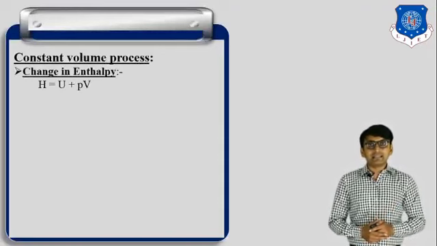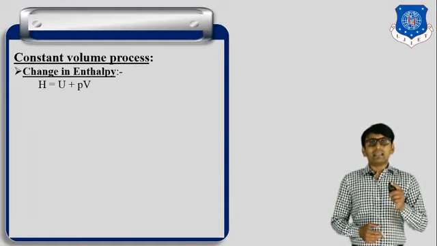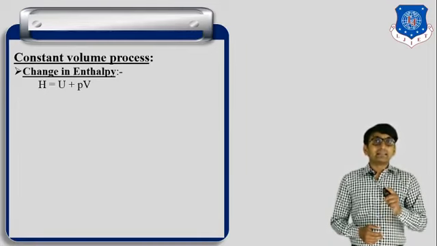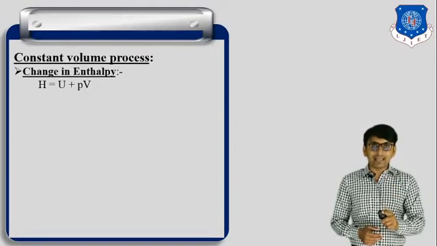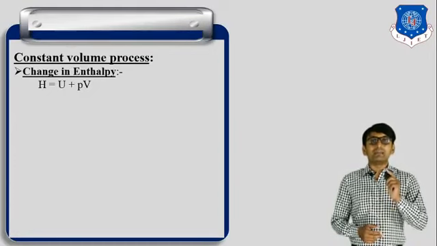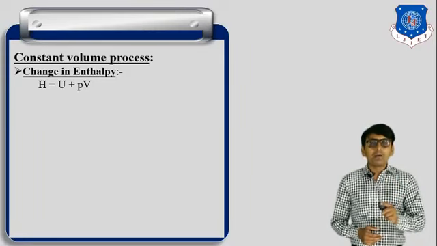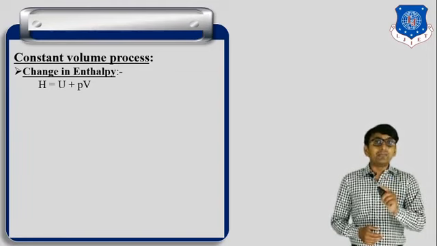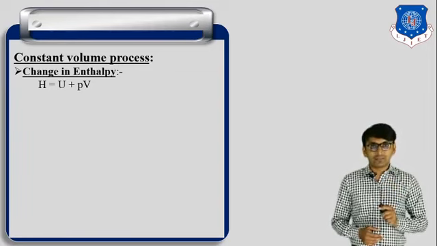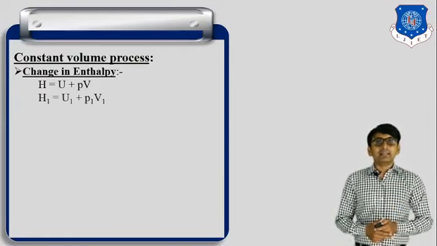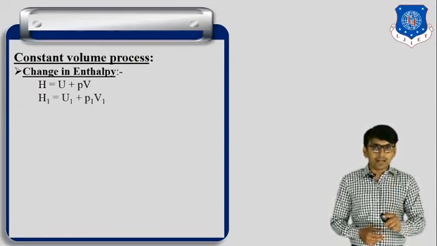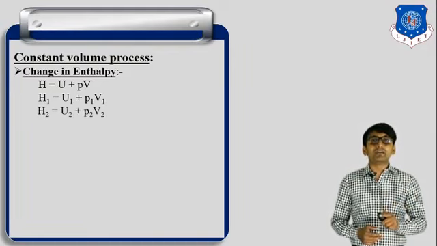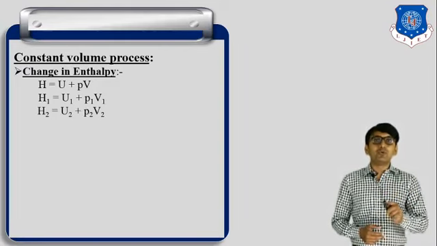Now next, change in enthalpy. Enthalpy is denoted by capital H, and it is the summation of internal energy and flow work. So capital H is equal to U plus PV, where U is internal energy and PV is flow work. Now H1 is equal to U1 plus P1 V1, and H2 is equal to U2 plus P2 V2.